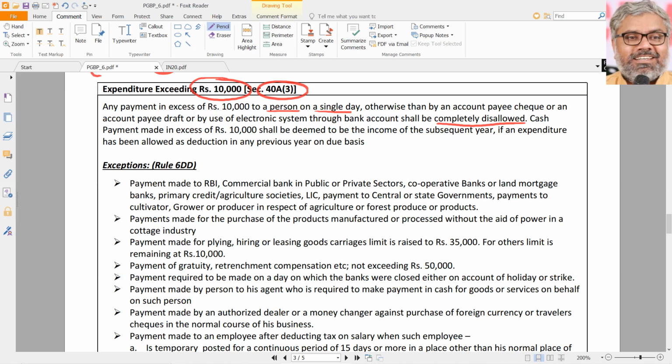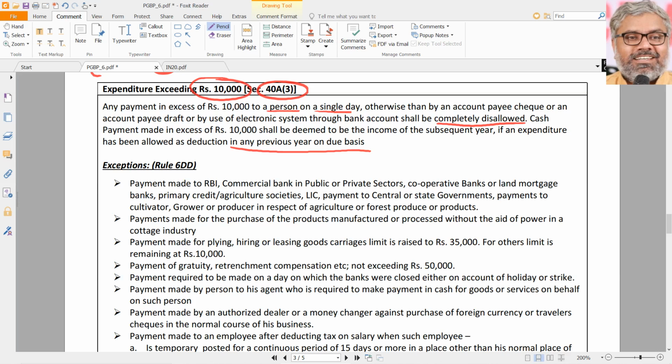Now what we are talking about in 40A(3) is normal revenue expenditure, which is business expenditure. If it is paid by the assessee on one single day to one single person more than 10,000 rupees, in excess of 10,000 rupees. So if 10,000 rupees is exactly paid, no problem, sir. In excess of 10,000 rupees. Each word is important, that is why. In excess of 10,000 rupees, if it is paid, the entire amount becomes completely disallowed. That is one point. And another situation might arise where, let us say, already in the earlier years, on due basis, the assessee has already claimed deduction for that expenditure.